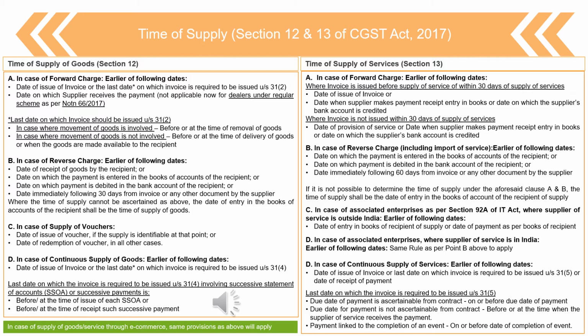So how will you determine the time of supply in those cases? The provisions under section 34(1)(4) provide clarity on the matter. So it says the date of issue of invoice, as earlier I said, or the last date on which the invoice is required to be issued under section 31(4), right? So the last date prescribed for raising the invoices are as discussed, like before or at the time of issue of each successive statement of accounts or successive payments, or before or at the time of receipt of such successive payment.